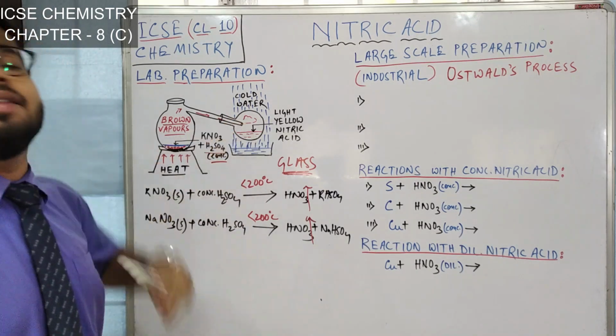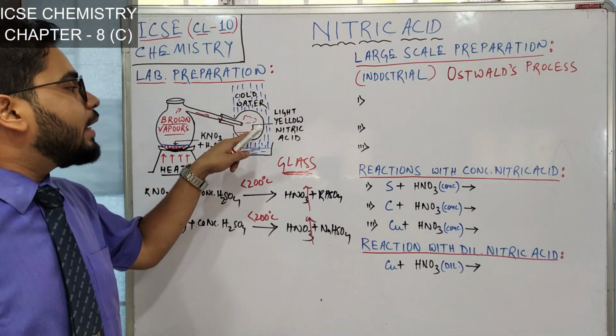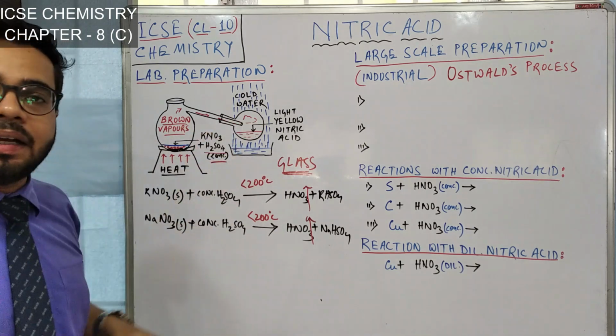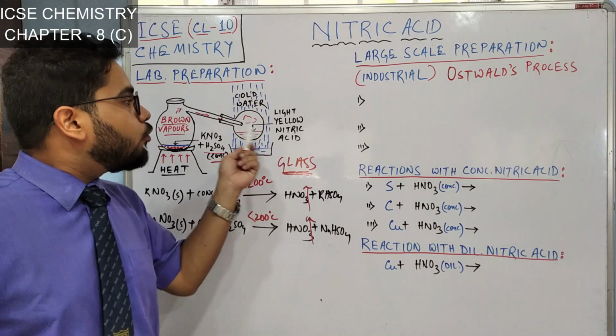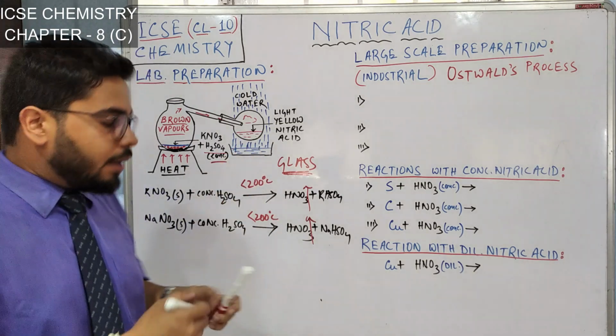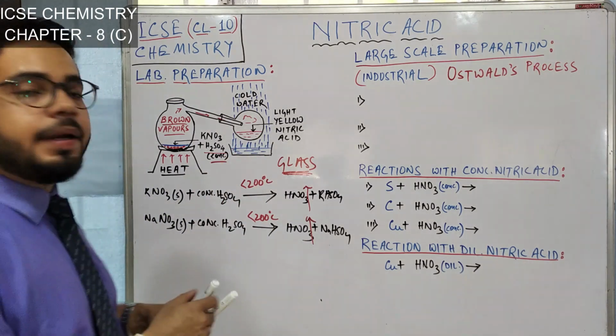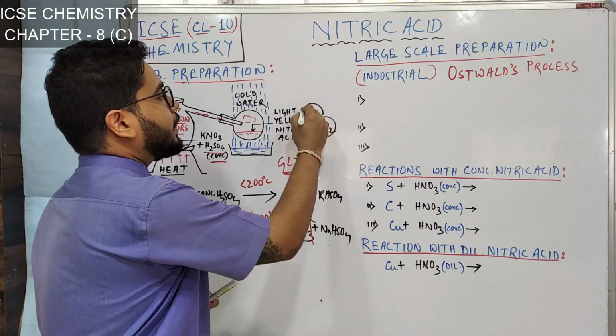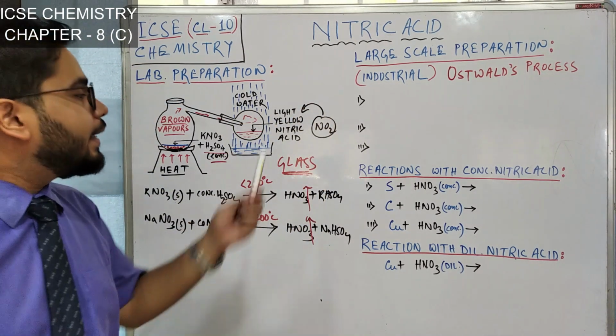Why? To condense that brown vapor into liquid nitric acid. So we are getting liquid nitric acid, but I told you why we are getting light yellow nitric acid. Because of the NO2 dissolved in it. The NO2 is dissolved in this nitric acid. That is why we are getting light yellow.